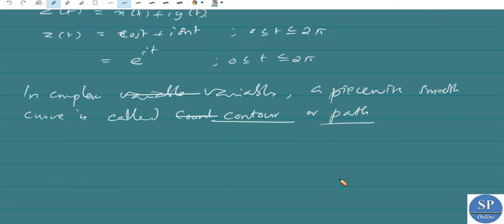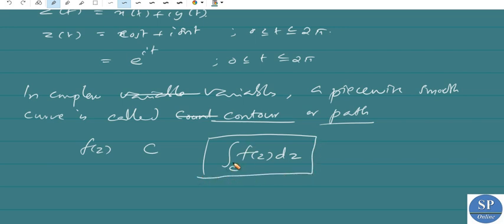So an integral of a function f of z along a contour C is denoted by the integral over C of f of z dz. This is the integral of a function f of z along a contour C, or along a path C, or along a smooth curve C. It is defined like the line integral of a function.